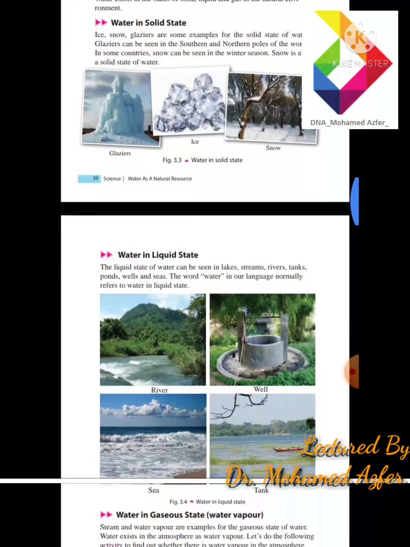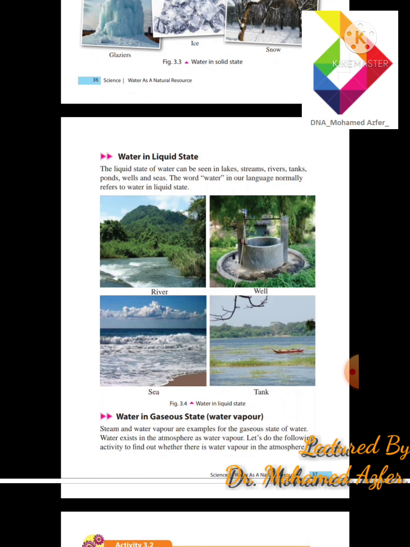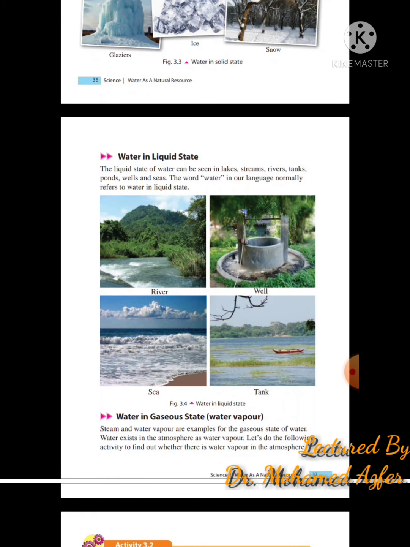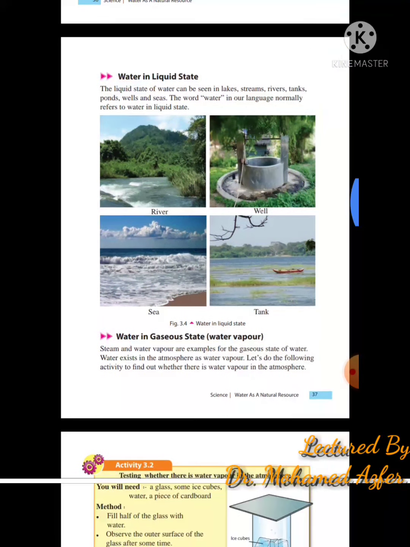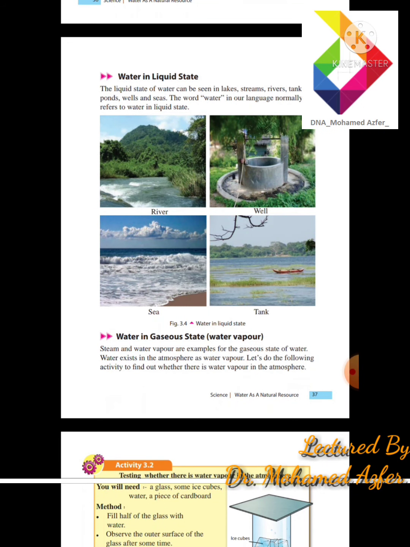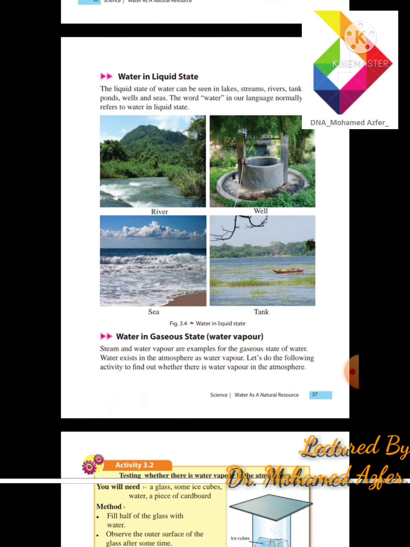On page number 37, you can see the liquid state of water. They have given you four pictures. The first picture is a river, that's also liquid. The well, you have all seen these things. Next, the sea, also the liquid state of water. And the final one is a tank. Tank means, for example, like Kalawewa. Those are called tanks.